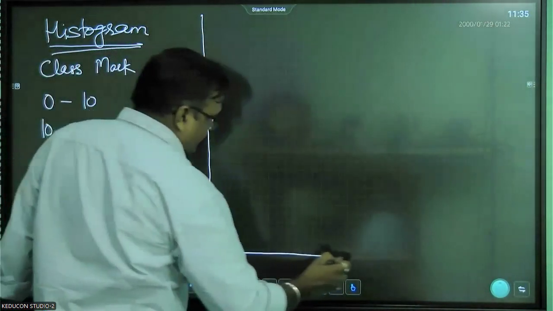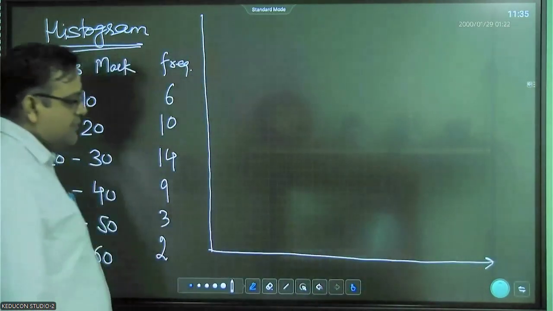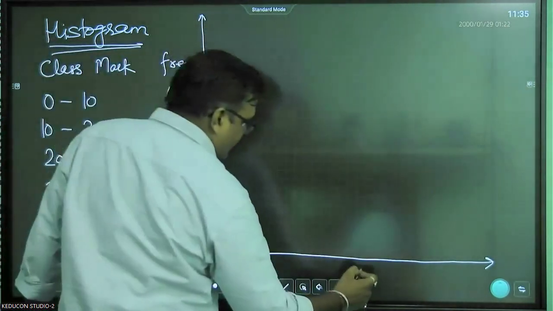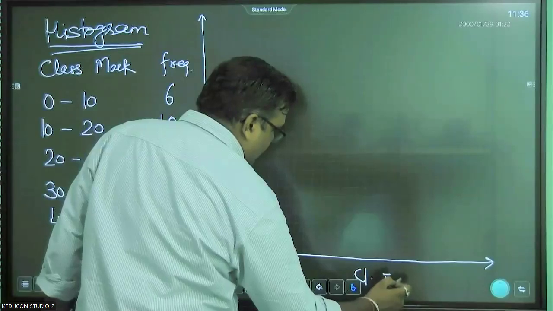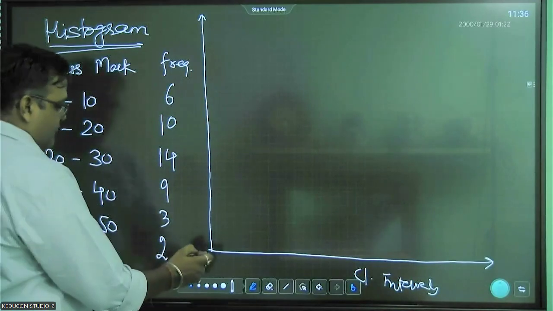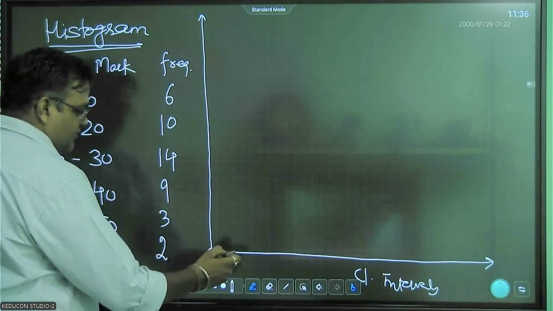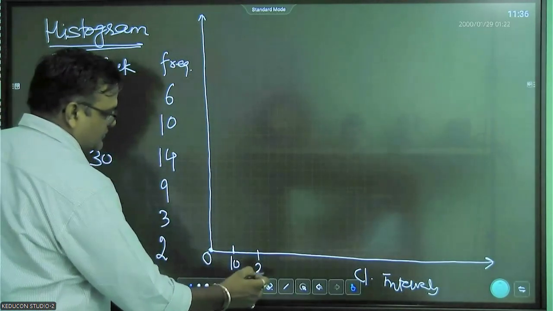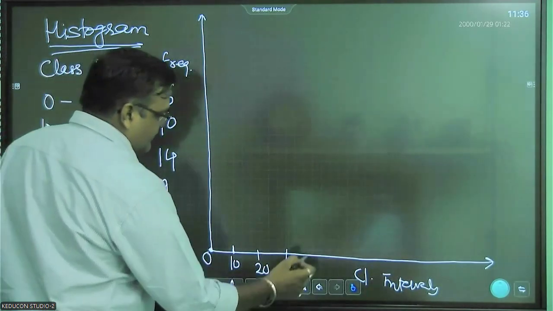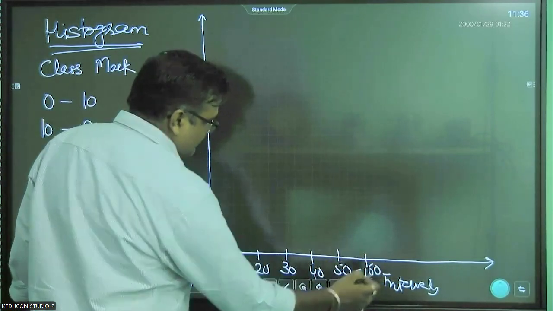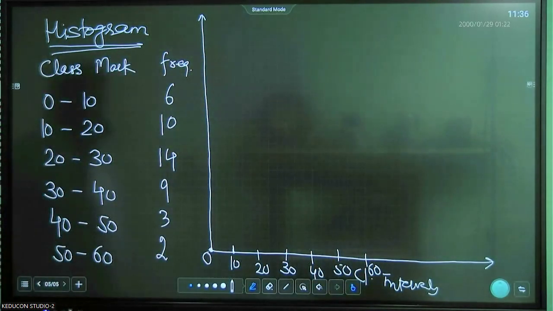Again, x-axis and y-axis. On the x-axis, you will draw the class interval or class marks, right? Now we'll start from 0. Origin will be 0. Mark it into 10, 20, 30, 40, 50, and 60. Right? Now draw the frequency on the y-axis.